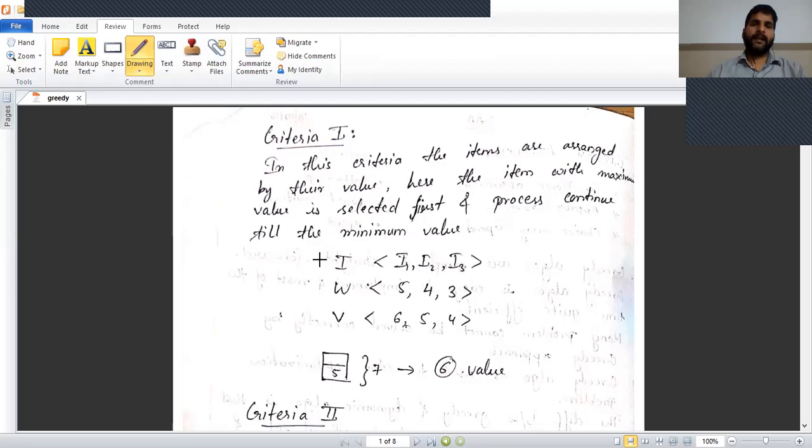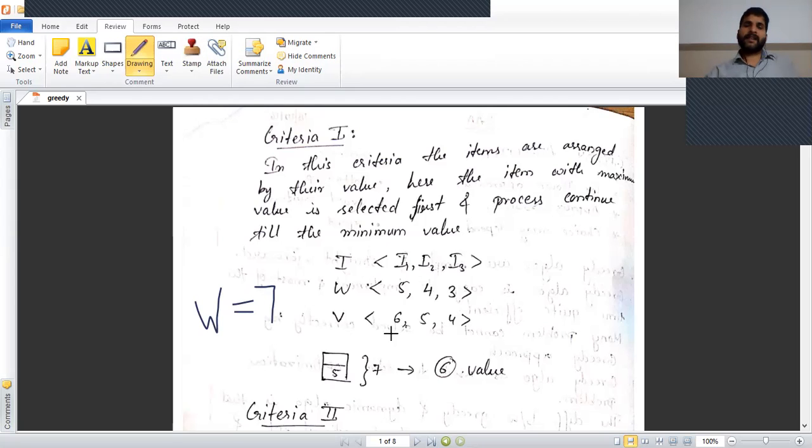Suppose we are given items I1, I2, I3 with weights 5, 4, 3 and values 6, 5, 4. If the knapsack capacity W is equal to 7, then we arrange the items according to value.